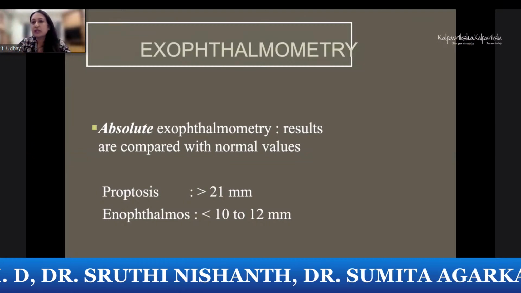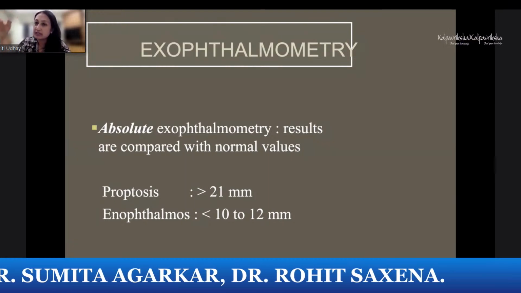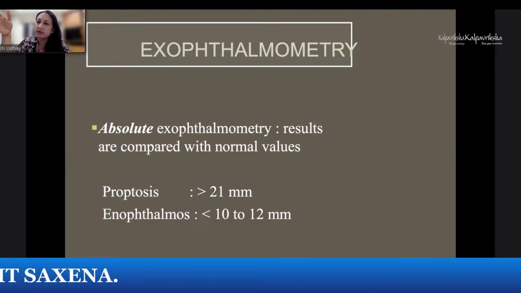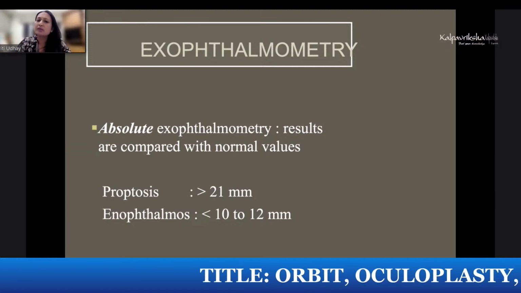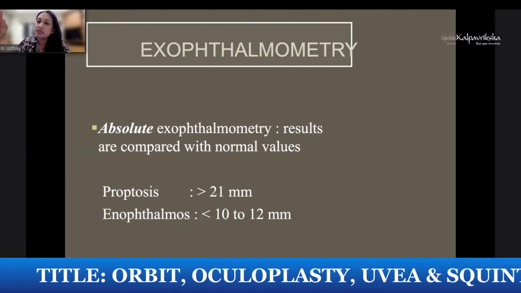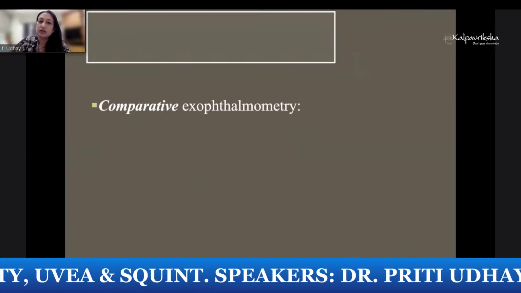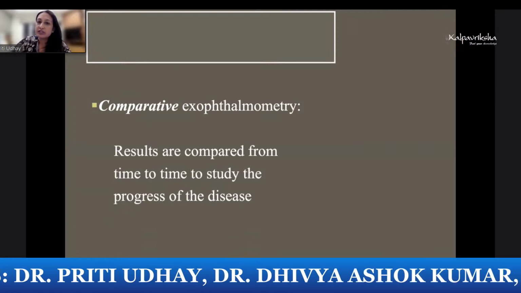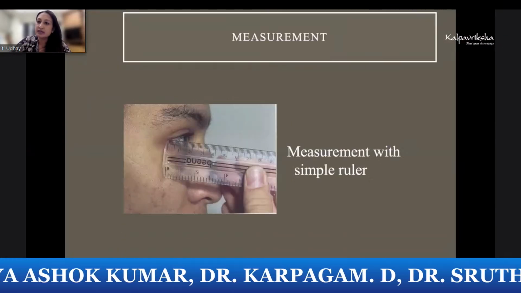Now, exophthalmometry readings, you need to know what kind of reading is abnormal. That depends on the racial variations. So for our Indian population, we keep that kind of limit as 21 millimeter. So any displacement of the eyeball more than 21 millimeter is considered to be proptosis. But most commonly in the clinics, what we use is a difference by more than 2 millimeter between the two eyes. And enophthalmos is less than 12, or 10 to 12 millimeter of reading on Hertel's. Now, comparative exophthalmometry is when the results are compared from time to time during the study. And relative is, as I said, a difference of 2 millimeter.